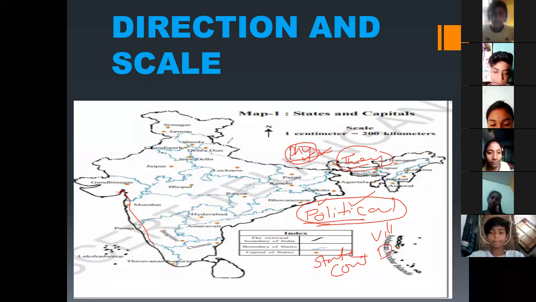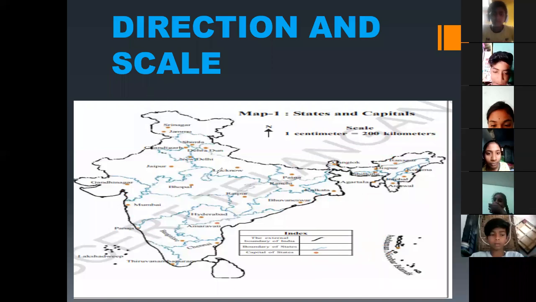So here, why did I show this particular political map? Here are some symbols on a map. We are going to learn how to read a map and measurement.